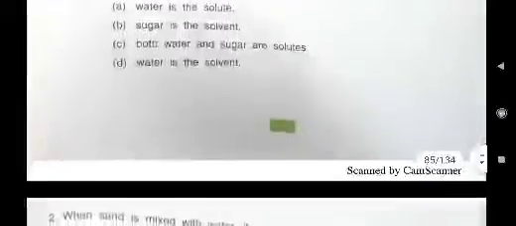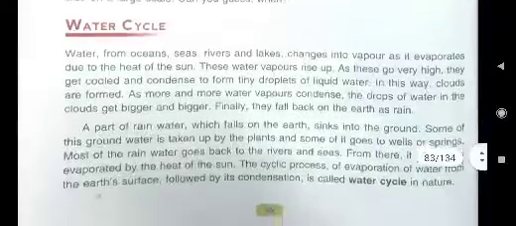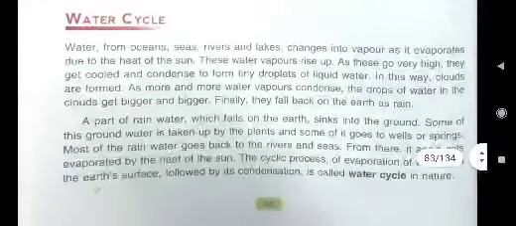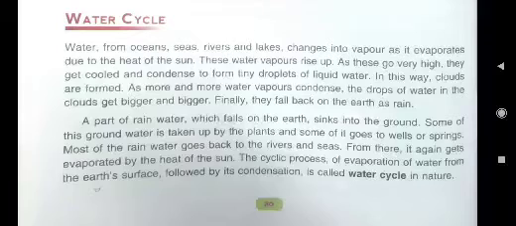Now listen. Next question. In E part, third question now we will see. How are clouds formed? This is written in water cycle. You have to note it down from here. Here you see. In water cycle you see. You will write the third answer, children, I am telling. That is given on page number 80.